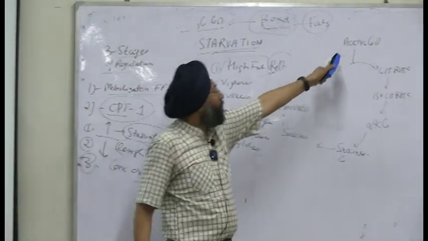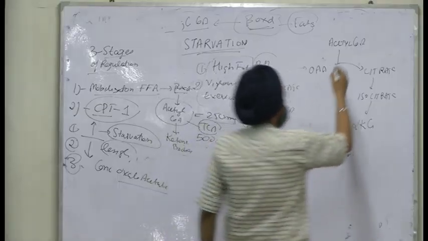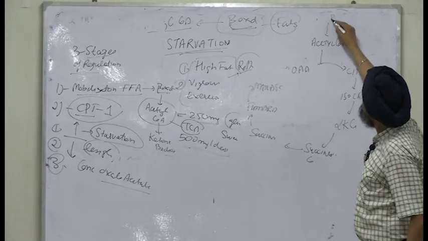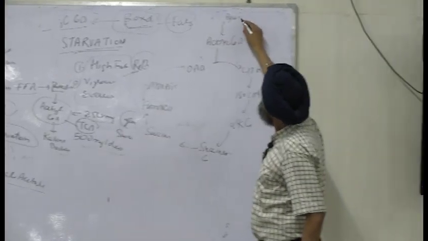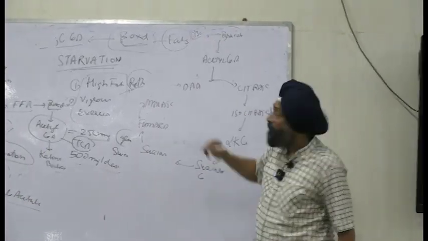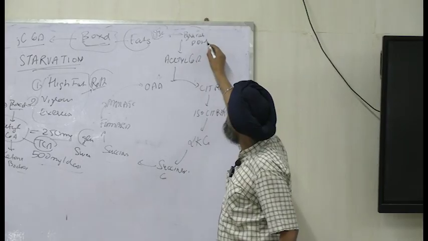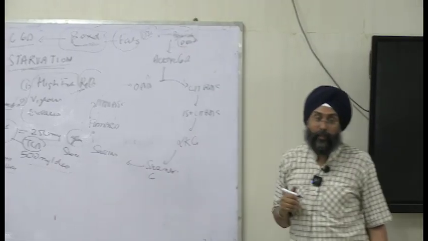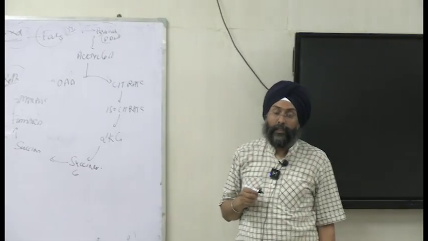And this acetyl-CoA is coming from which step? Pyruvate. Where is pyruvate coming from? From glycolysis. And via PDH it is converted to acetyl-CoA. Right?